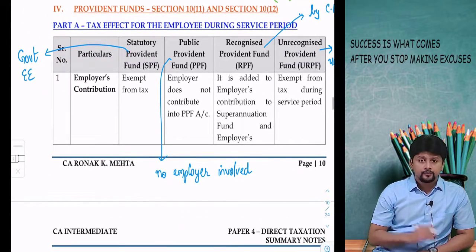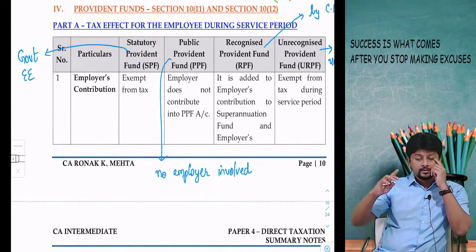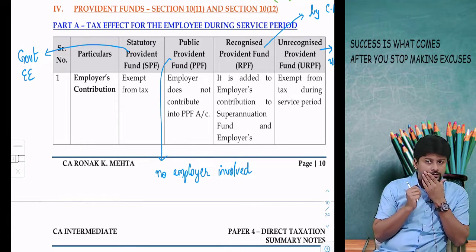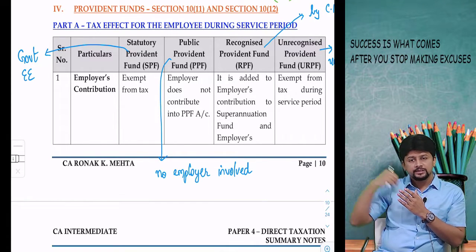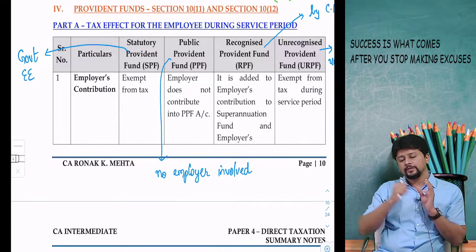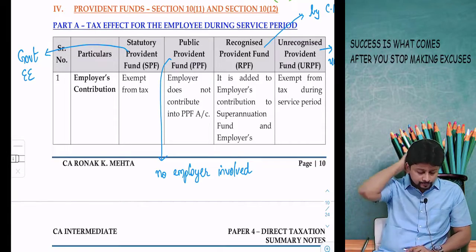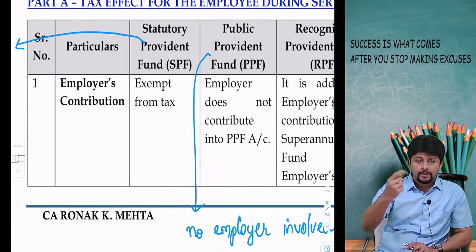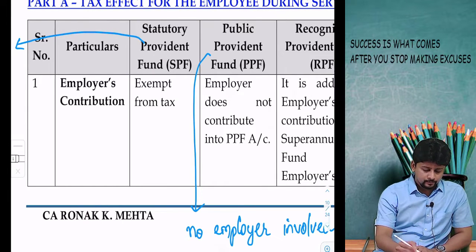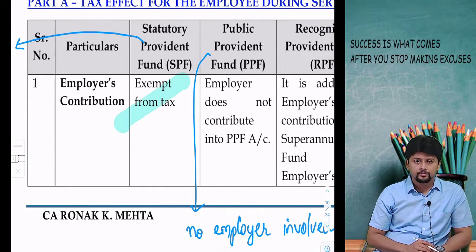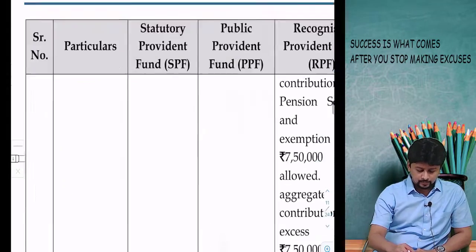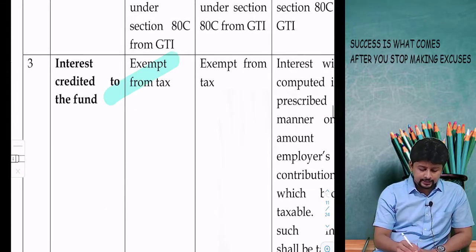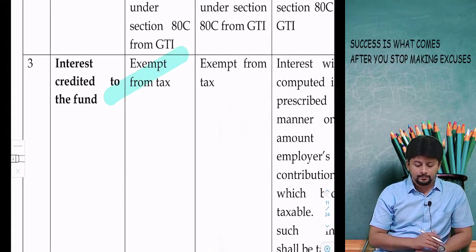Statutory provident fund. Now, the discussion can be divided into 2 parts: what happens every year during service period, and what happens when you receive the money on retirement. So in statutory provident fund, the employer makes a contribution every year, exempt for the employee. Interest credited every year, exempt for the employee.